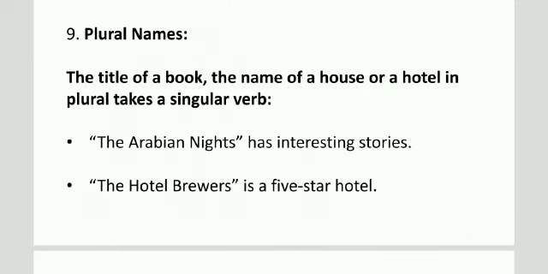Plural names. The title of a book, the name of a house or a hotel in plural takes a singular verb. The Arabian Nights has interesting stories. Arabian Nights, this is the name of a storybook. It means we will have to use a singular verb here. Again, the Hotel Bravers is a 5-star hotel. The Hotel Bravers is also the name of a 5-star hotel. So we will have to use a singular verb, is, here.